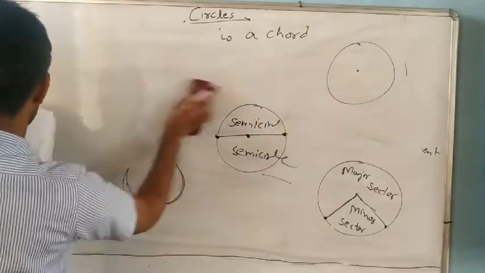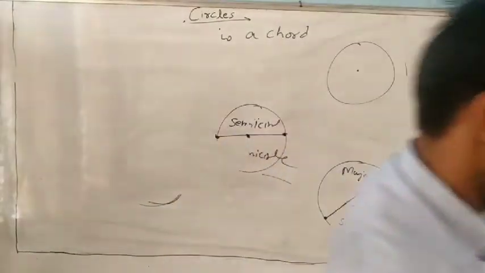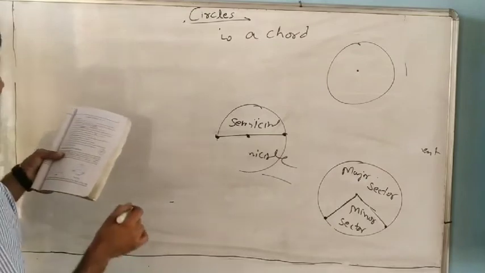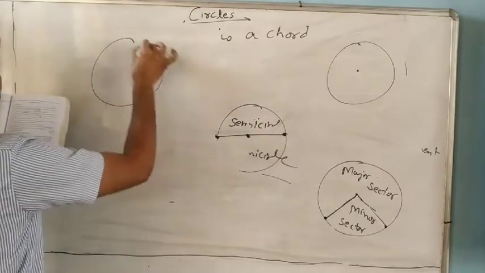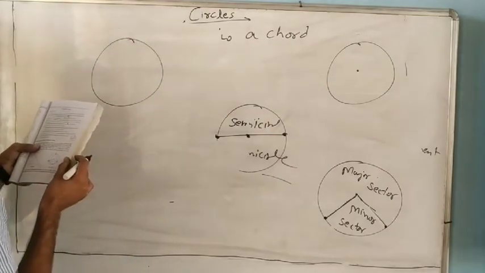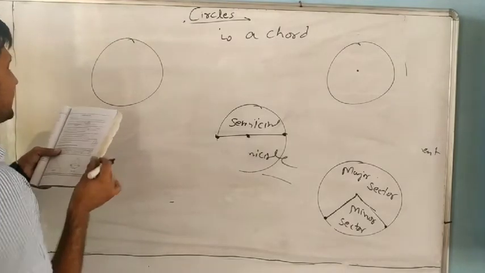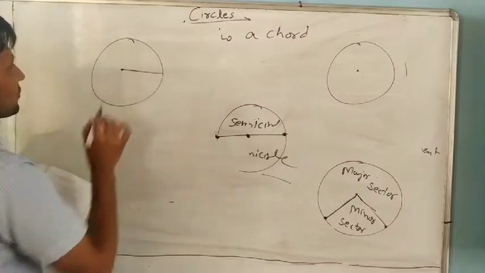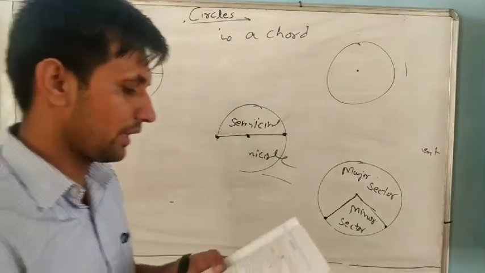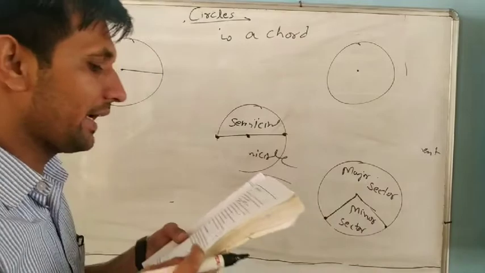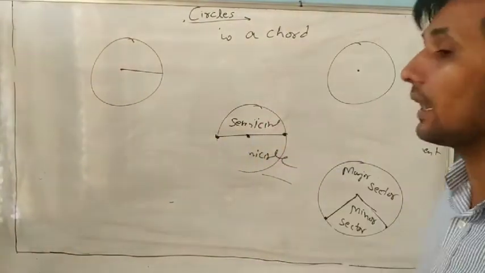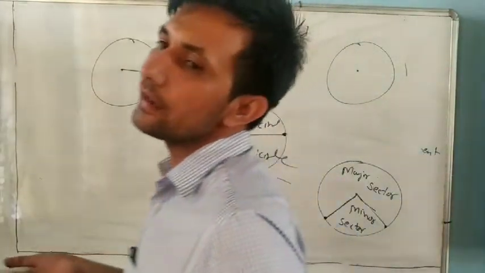Next is the second question, true and false. Read it. First, a line segment joining the center to any point on the circle is the radius of the circle. Yes, it is true. Next, a circle has only a finite number of equal chords. No, a circle has infinite equal chords. So it is false.